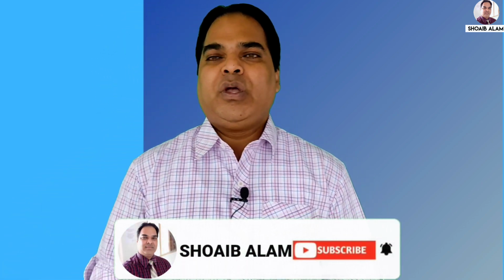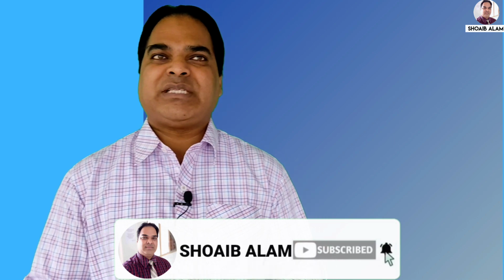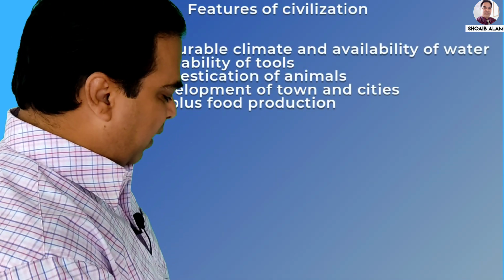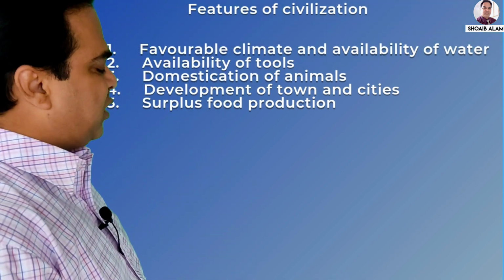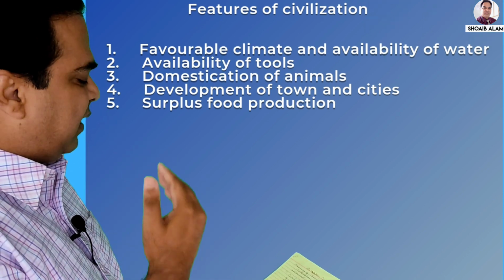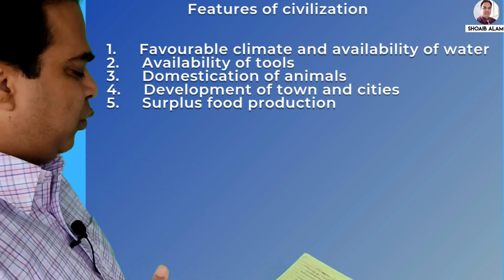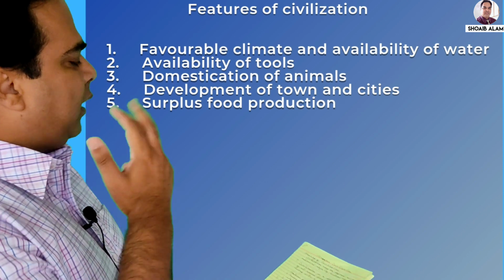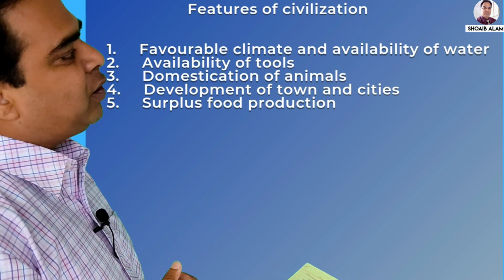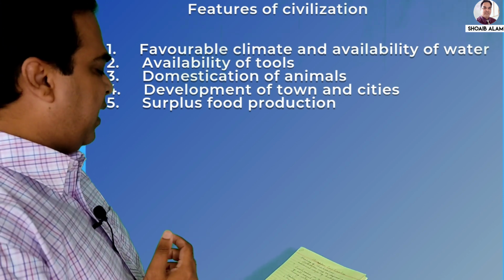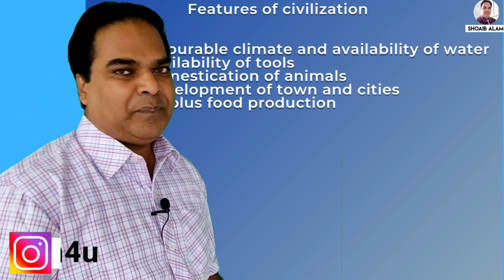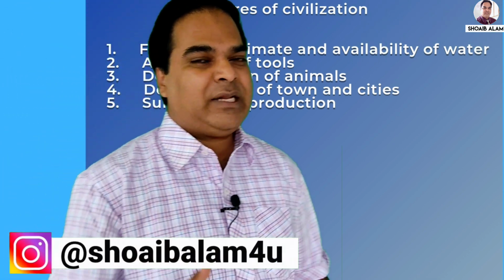Next, what are some of the important features of civilization? When we go through these features, we'll come to understand the real meaning of civilization. Features of civilization. Number one, favorable climate and availability of water. Number two, availability of tools. Number three, domestication of animals. Number four, development of towns and cities. Number five, surplus food production, and many more. Hope you are getting my point.